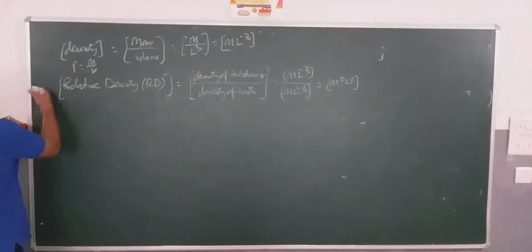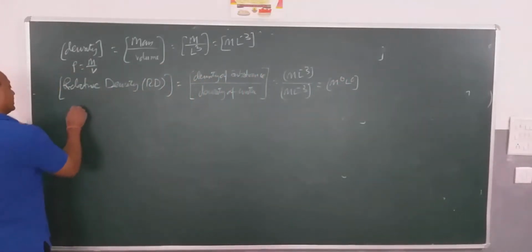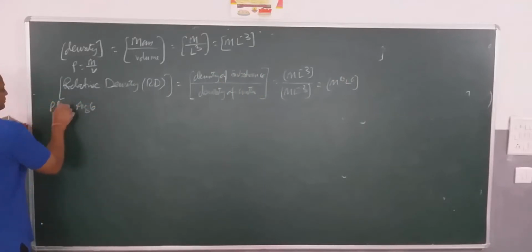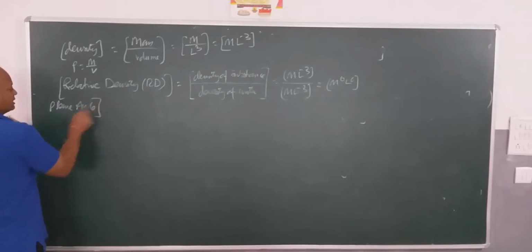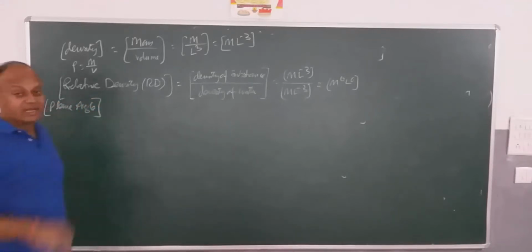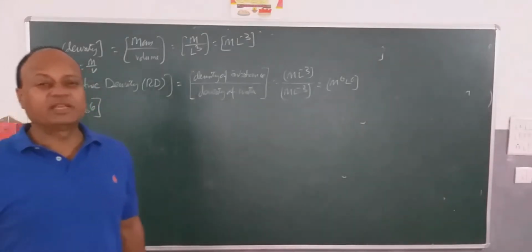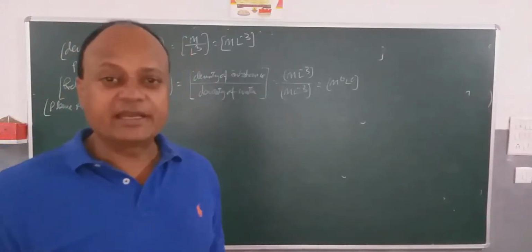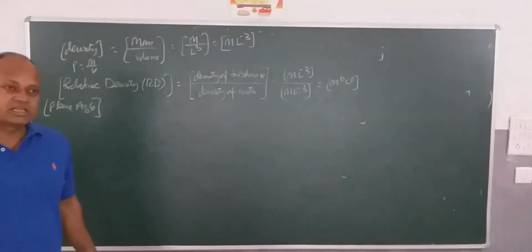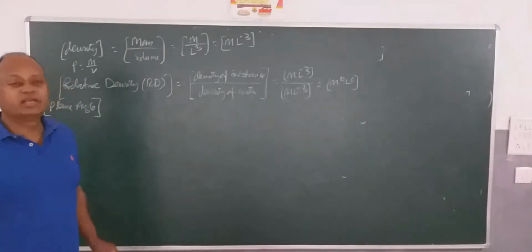Now, once again related to angle. Suppose I am saying plane angle. Let's see the dimension formula of plane angle. And the unit of plane angle is what? Radian. So in other words, we can ask what is the dimension formula for radian.